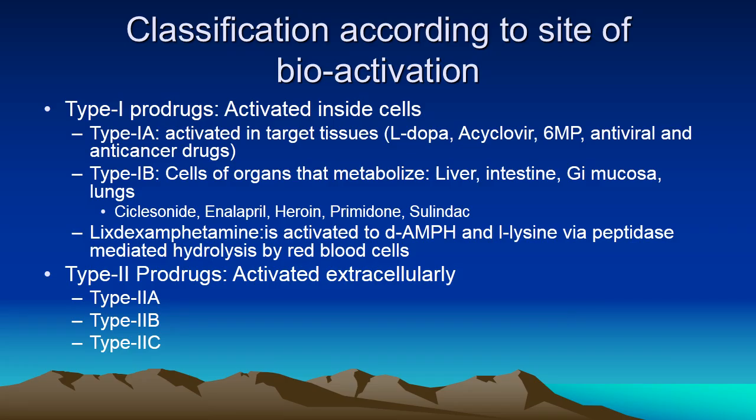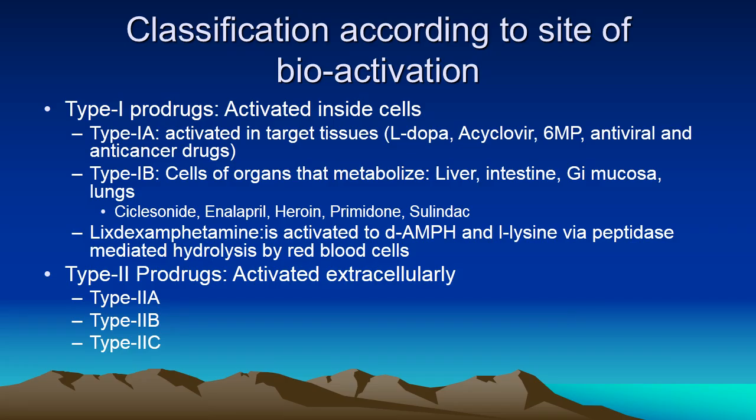Ciclesonide in lungs, enalapril in liver, heroin, primidone, sulindac. They all represent the intestinal GI mucosa, liver or lung as the tissue for activation, where they are actually acting. Now another example is lisdexamfetamine, which is activated to dexamphetamine and L-lysine via peptidase-mediated hydrolysis by red cells. So cells can also activate a particular drug.